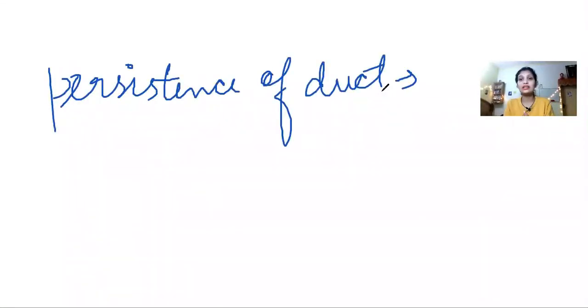So the disease is persistent ductus arteriosus. What happens when there is persistence of the duct? That means it does not close even after birth, when the lungs are functioning. So what happens here is there is an AV shunt. Shunt in medical terms means a passage or a hole or something. So there is an atrioventricular shunt.